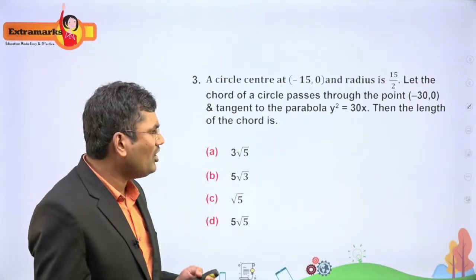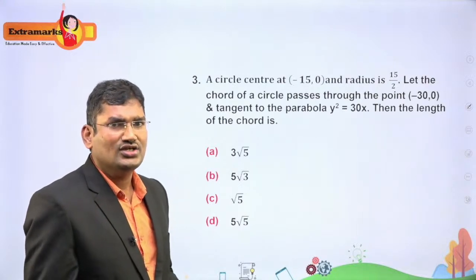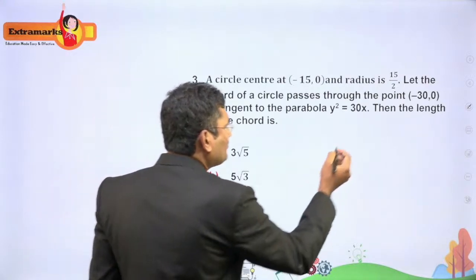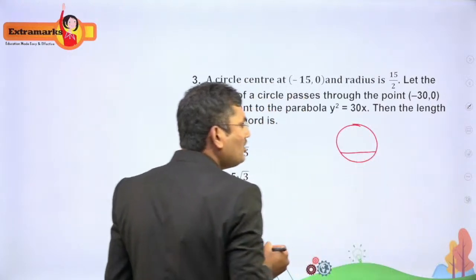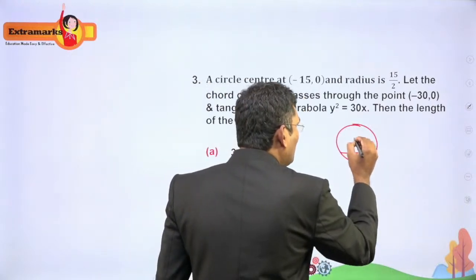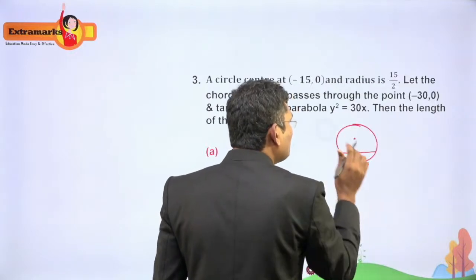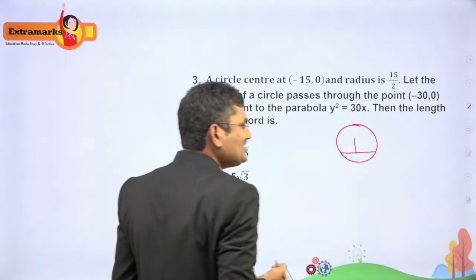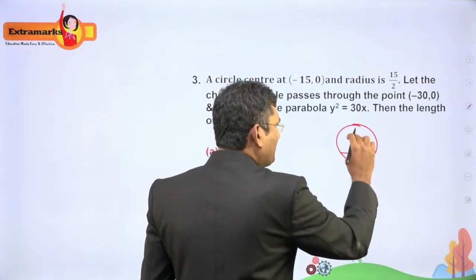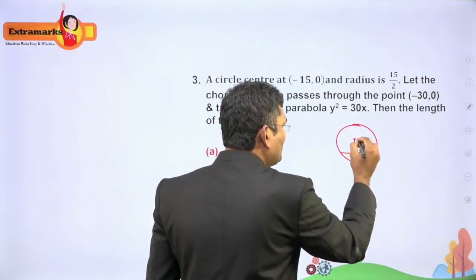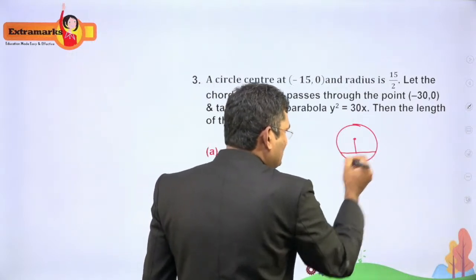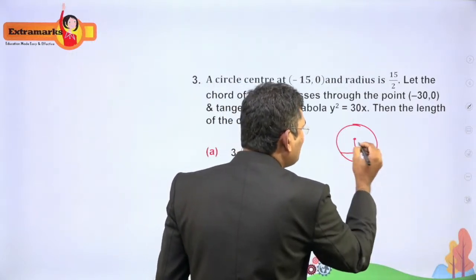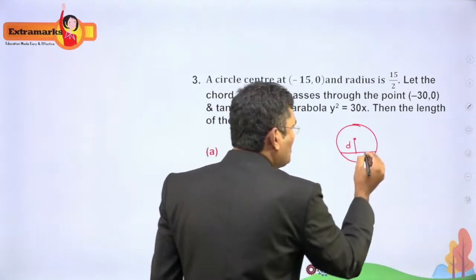We all know the length of the chord of a circle is 2√(r² − d²). If this is the circle, then this is the chord. Here d is the perpendicular distance from the center of the circle to the line, and r is the radius.